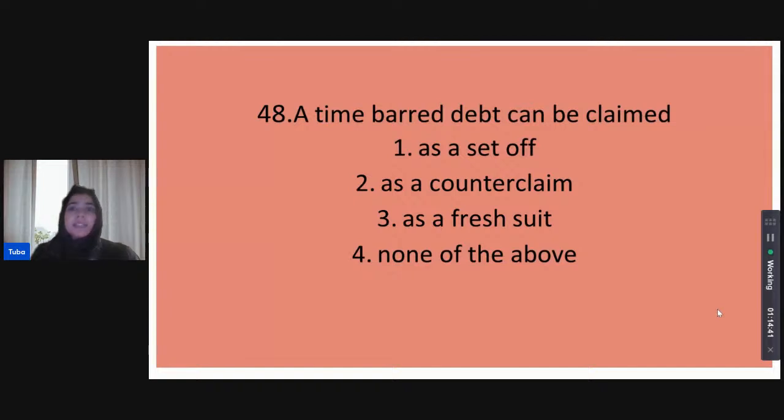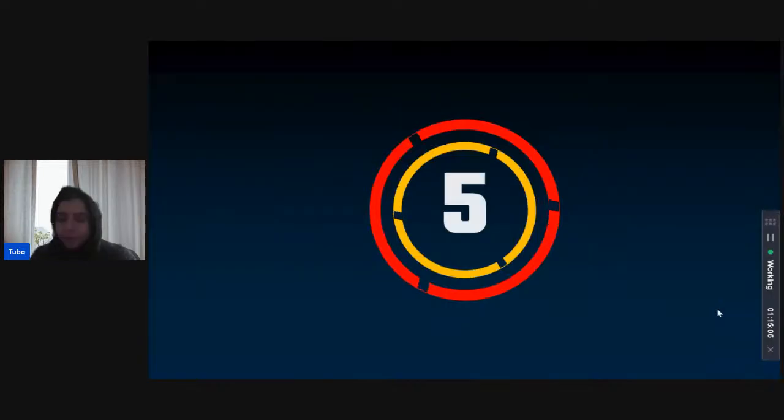A time-barred debt can be claimed as which of the following? As a set-off, as a counterclaim, as a fresh suit, or as none of the above. A time-barred debt. How can you claim it? Ordinarily it will have no legal sanction, right? But if you do want to claim it, can you claim it as a set off, as a counterclaim? Do we have to create a new suit for this? What happens? I have begun the timer.